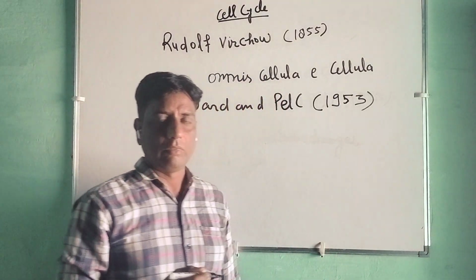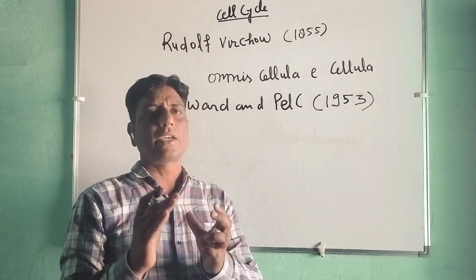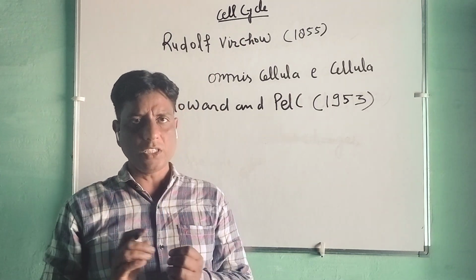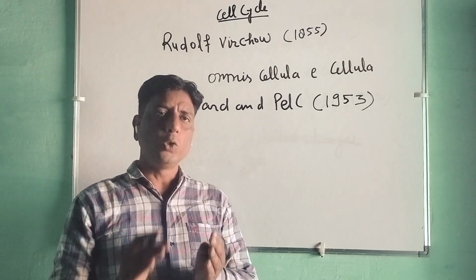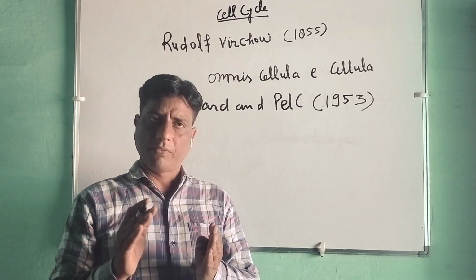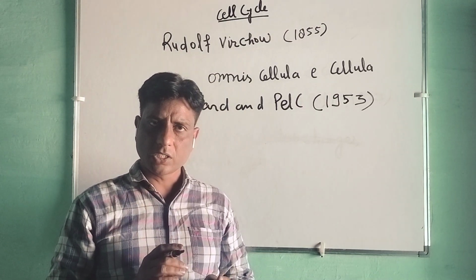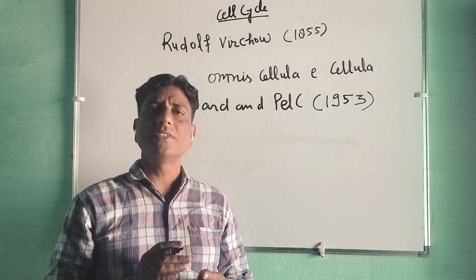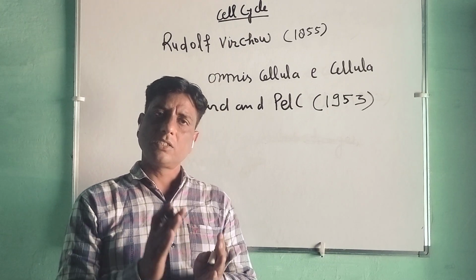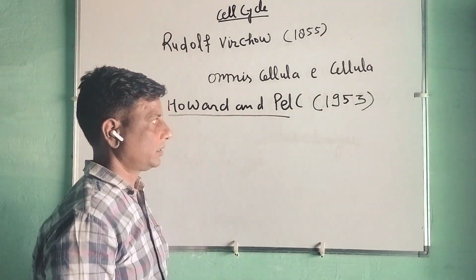They gave a definition suggesting that the cell cycle is a genetically controlled series of changes that take place in a newly formed cell by which it duplicates its genome, synthesizes its constituents, grows in size, and divides to form two cells. So this definition came into origin.